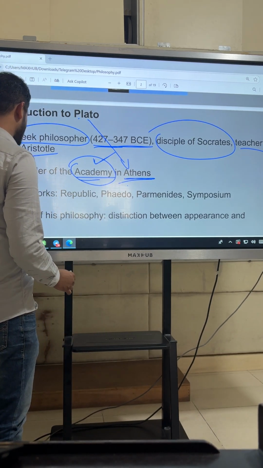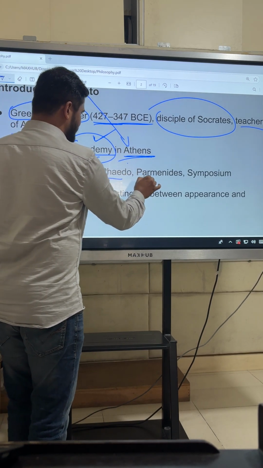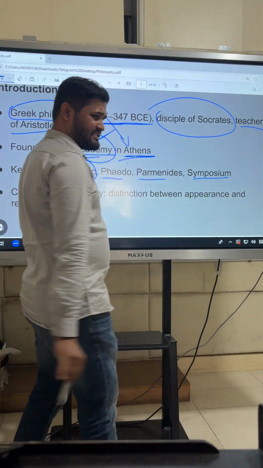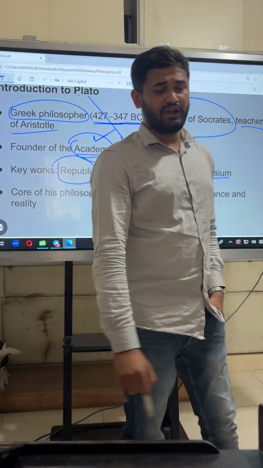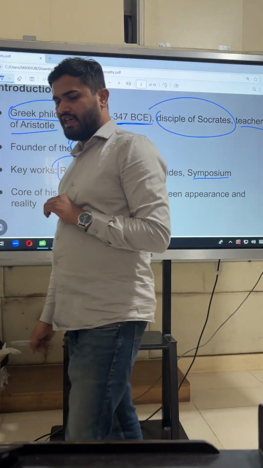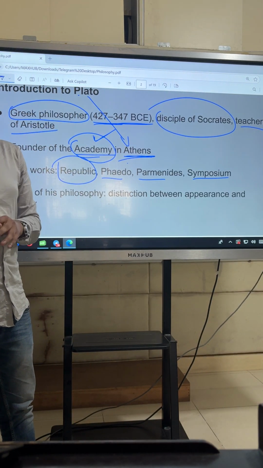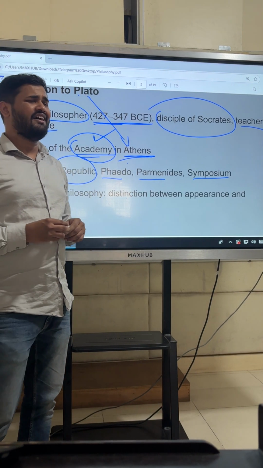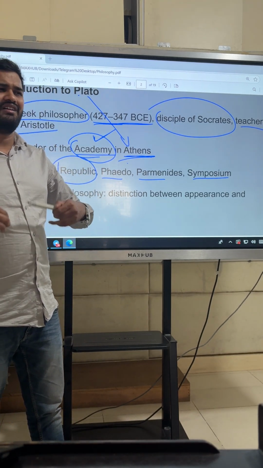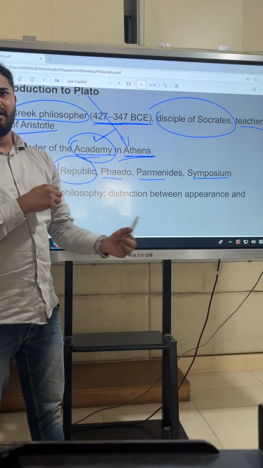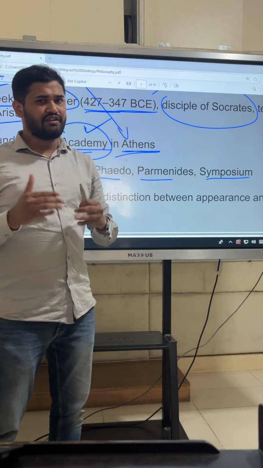So the second point you have learned here is that Plato was the founder of the Academy, an institution in Athens, and his key works are Republic, Phaedo, Parmenides, Symposium, etc. These are important books that Plato has authored. Remembering these books helps you, especially Republic and Phaedo, because in your answer writing in Mains, if for a particular idea that you propose, you refer to a particular book written by Plato, it would be much better.